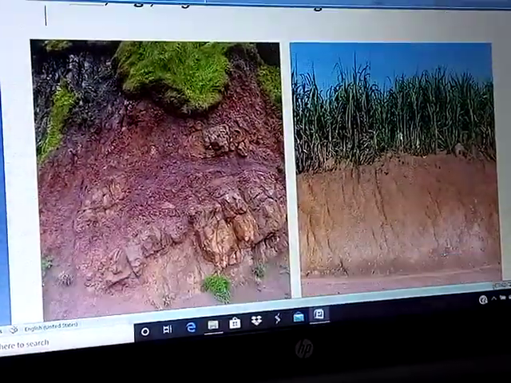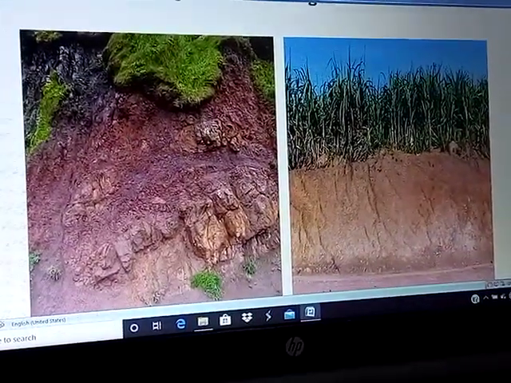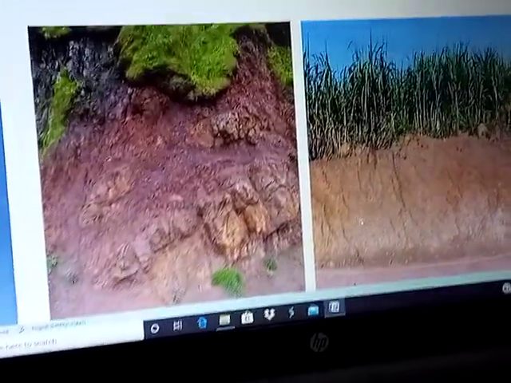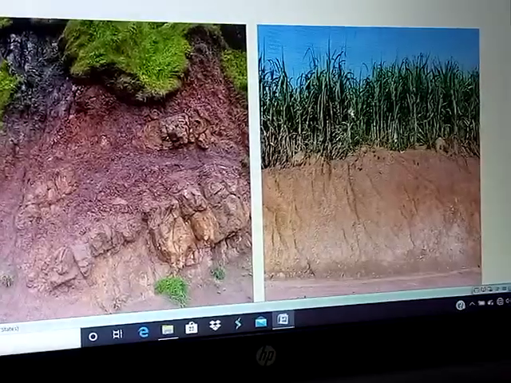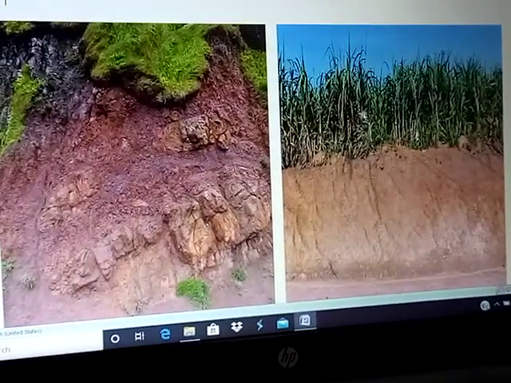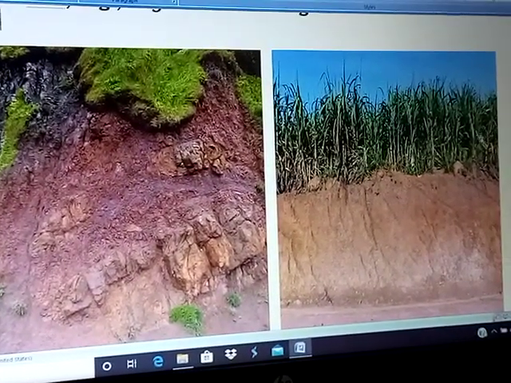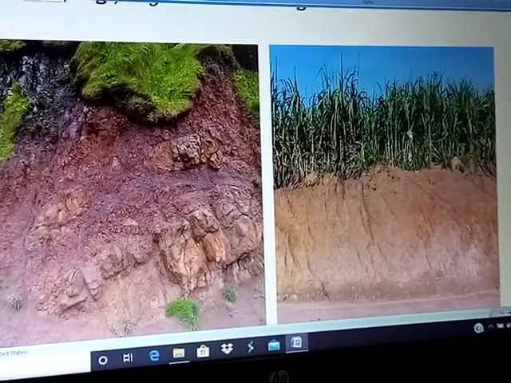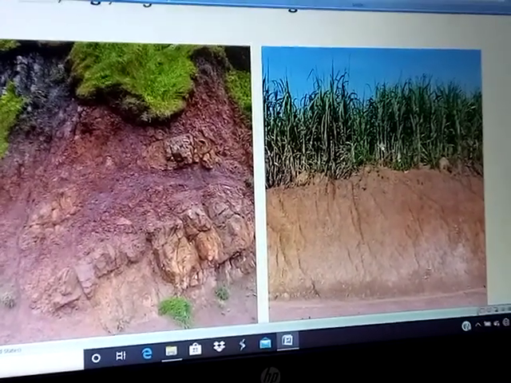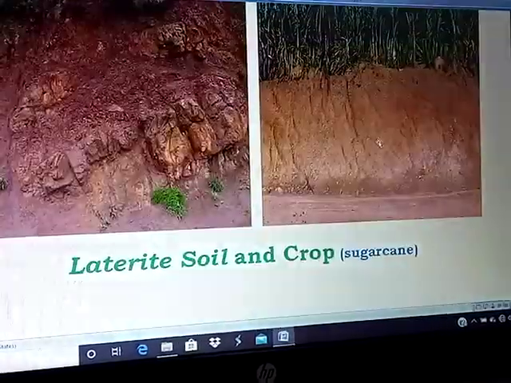You can see this is the color of the laterite soil, and in this laterite soil, can you once again identify what crop is grown here? Can anyone say? Yes, this is sugar cane. Sugar cane is grown in the laterite soil.